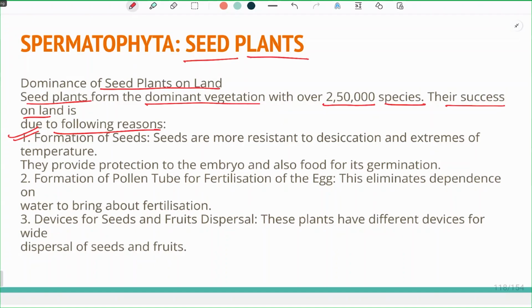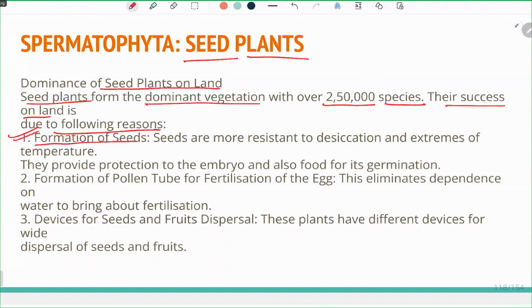This is what comes with evolution. Evolution states the survival of the fittest. When the plants are fit, only then are they going to survive, and only then will there be a huge variety of species, and then they will dominate. Currently the dominating plants are angiosperms and gymnosperms, the seeded plants.